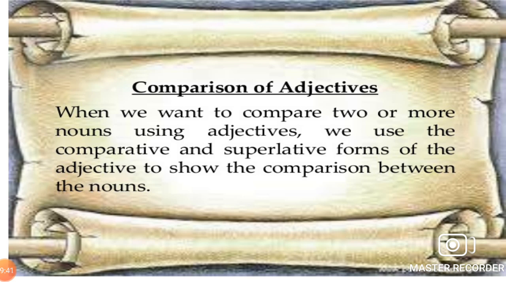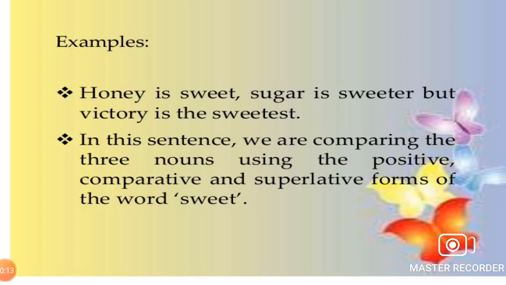Comparison of adjectives. When we want to compare two or more nouns using adjectives, we use the comparative and superlative forms of the adjective to show the comparison between the nouns. See, what does it mean by comparison of adjectives?